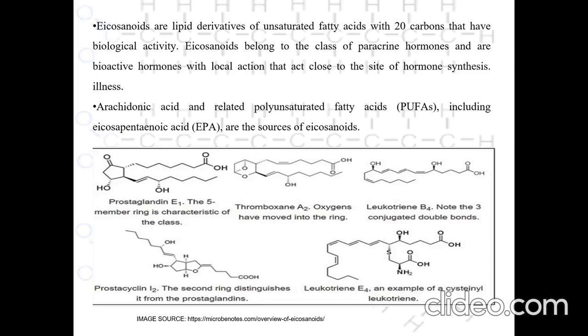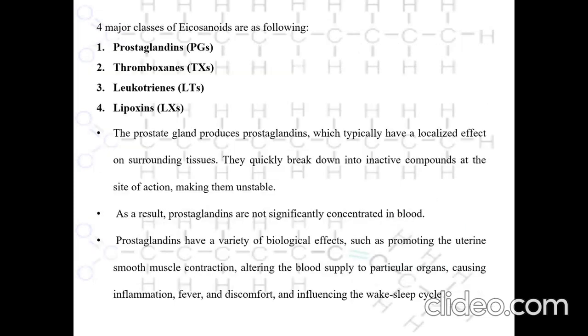In the diagram, we can very clearly see prostaglandin E1, thromboxane A2, leukotriene B4, prostacyclin I2, and leukotriene. All these are derived from the parent compound, that is nothing but eicosanoids. The four major classes of eicosanoids are as follows: prostaglandins, PGs, thromboxanes, TXs, leukotrienes, LTs, and lipoxins, LX.